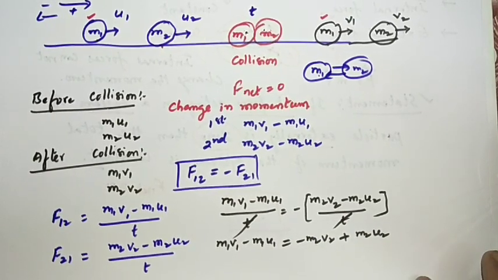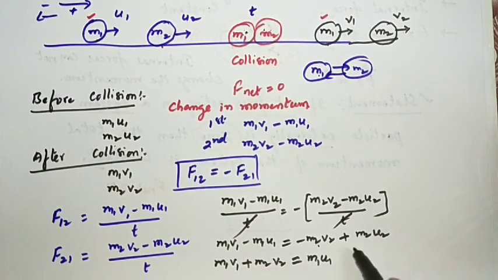Bring this minus m2 v2 to this side, so that m1 v1 plus m2 v2 is equal to m1 u1, which moves to that side and becomes plus, plus m2 u2.